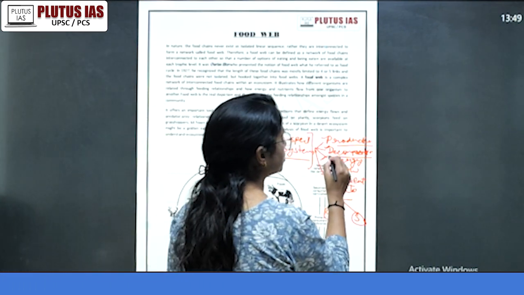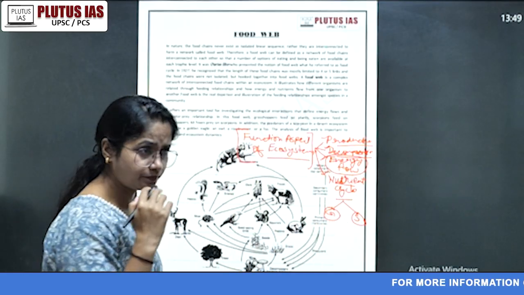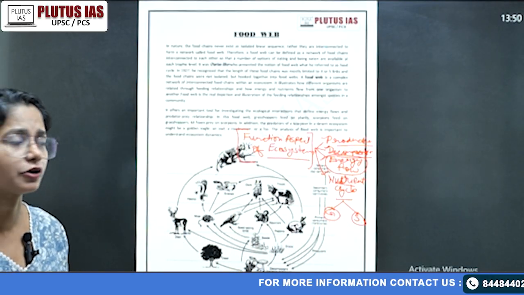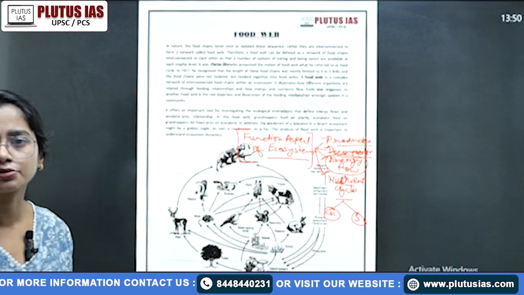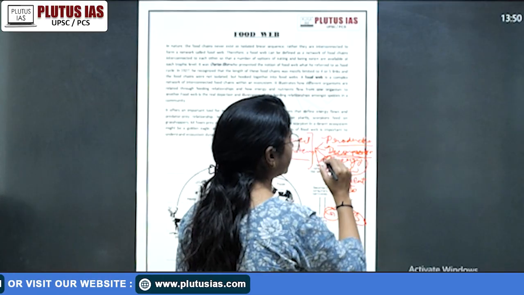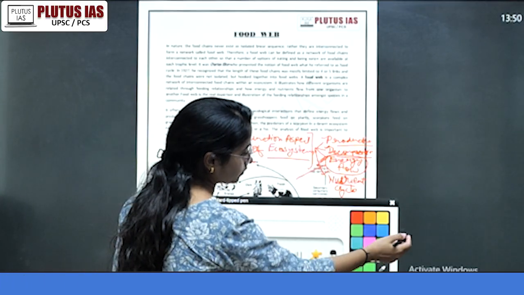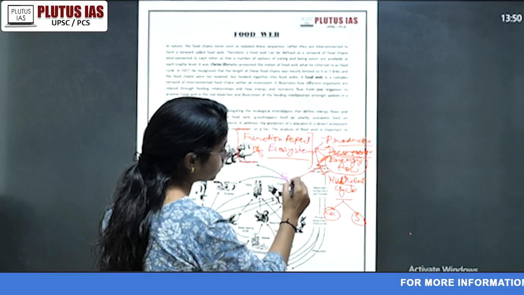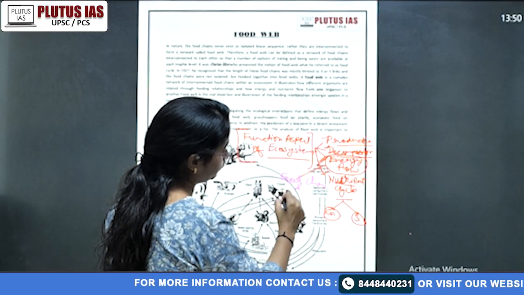Then in energy flow, how the energy moves from one biotic component to another, like from the producer to the herbivore to the carnivore, to the primary, secondary, tertiary consumer, whatever. So here we talk about the energy flow. Here we cover your concept of food chain and food web.